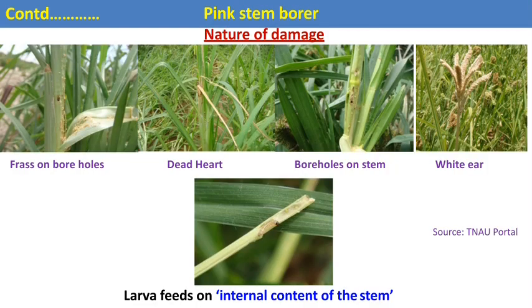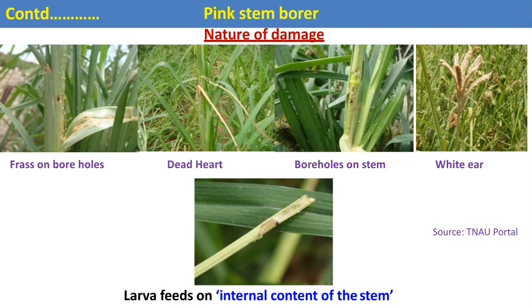Now, how does the caterpillar actually feed in field conditions on the different millet crops? After hatching from the eggs, the caterpillar enters the main stem and feeds on the inner content of the stem, causing one characteristic symptom called dead heads.